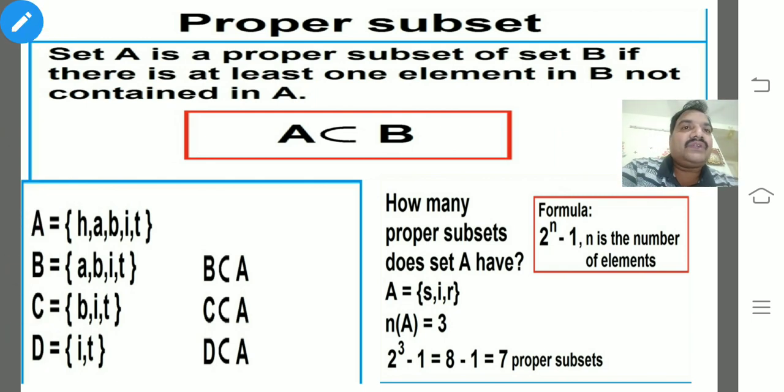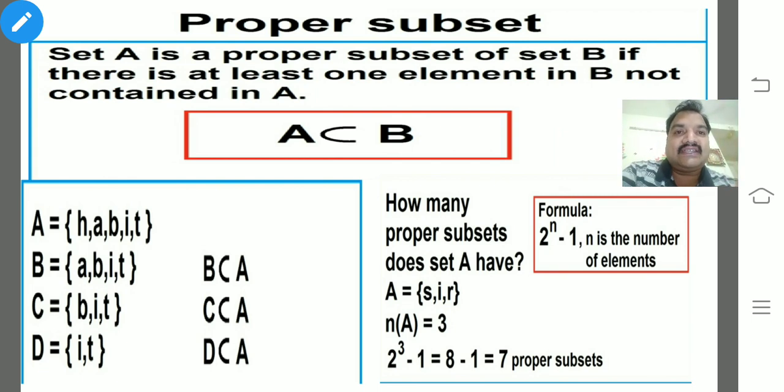Because, as we discussed in the definition, set A is a proper subset of set B if there is at least one element in B not contained in A. Already we have discussed that every set is a subset of itself. That property is not contained in proper subset.